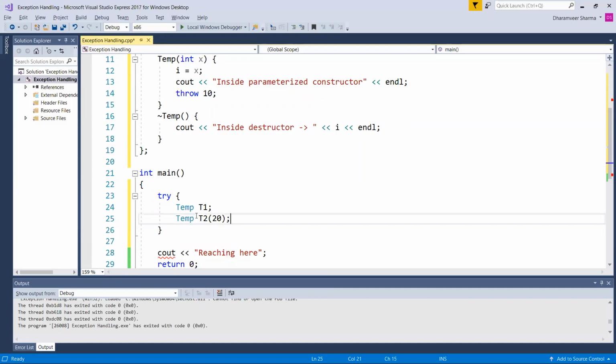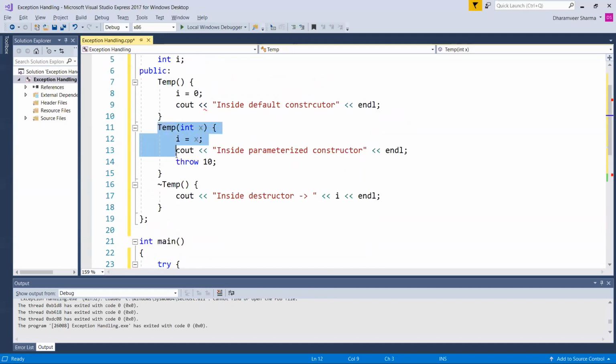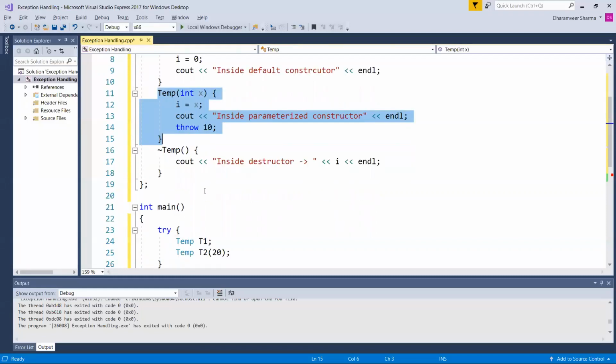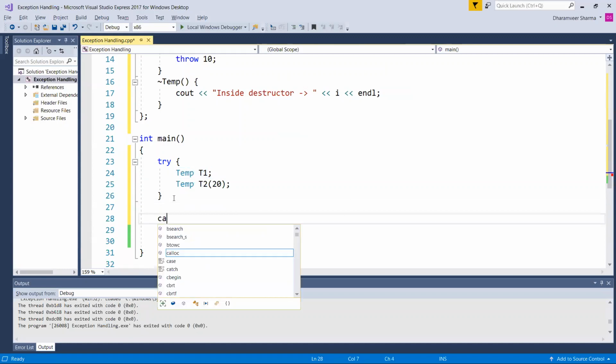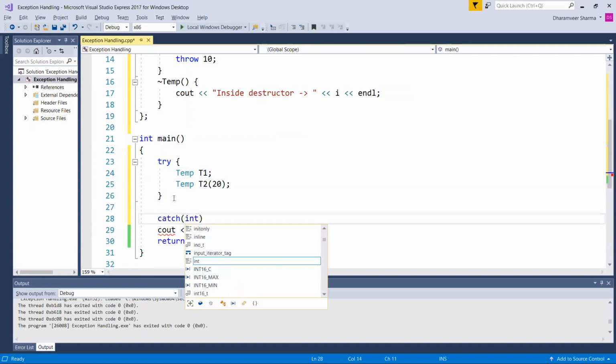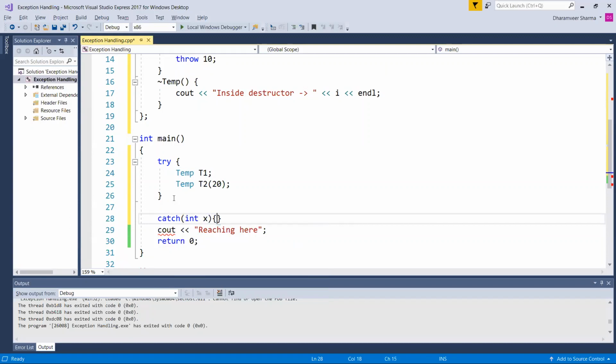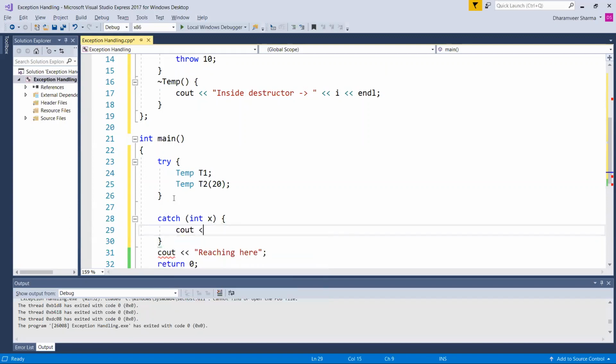So for this, the parameterized constructor will be called. I will be set equal to 20, it will write inside parameterized constructor, and then we are throwing an exception. By the time this object is to be created, this object is already existing, right?